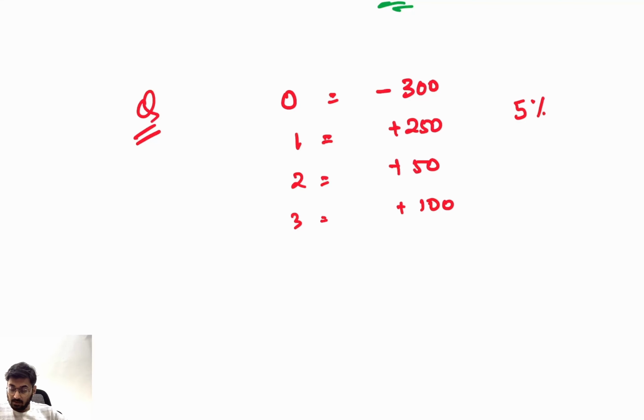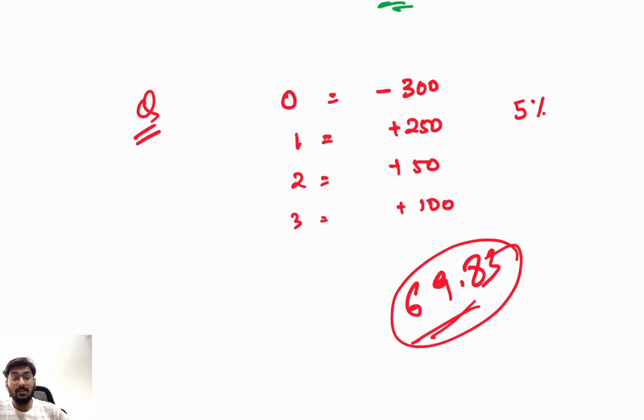Now press the button of NPV, asking for I. 5, enter, arrow down. NPV, CPT. The answer is 69.83. Positive. That means you should invest in this project. Clear?